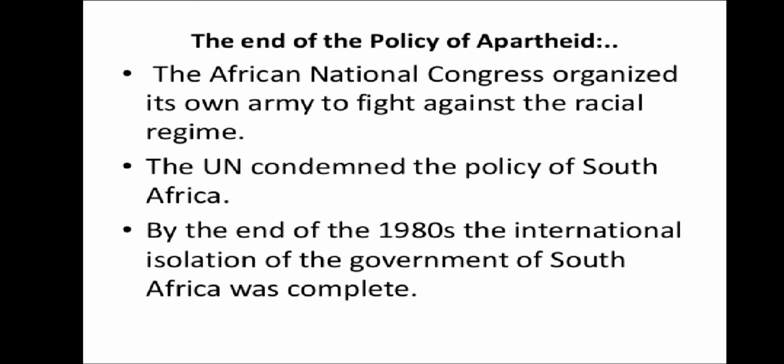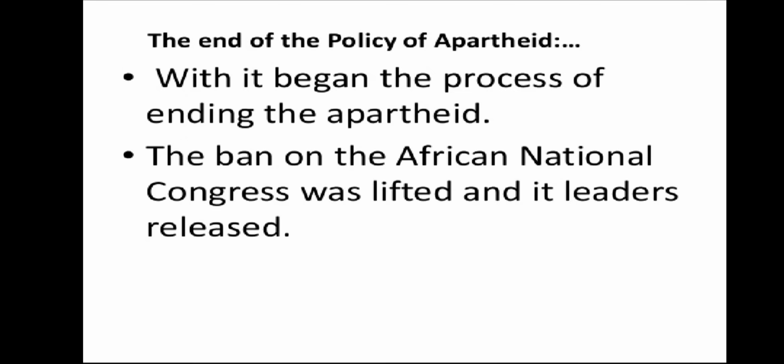It means they were pressurized from all parts of the world against this policy. With it began the process of ending apartheid. The ban on the African National Congress was lifted and its leaders were released.